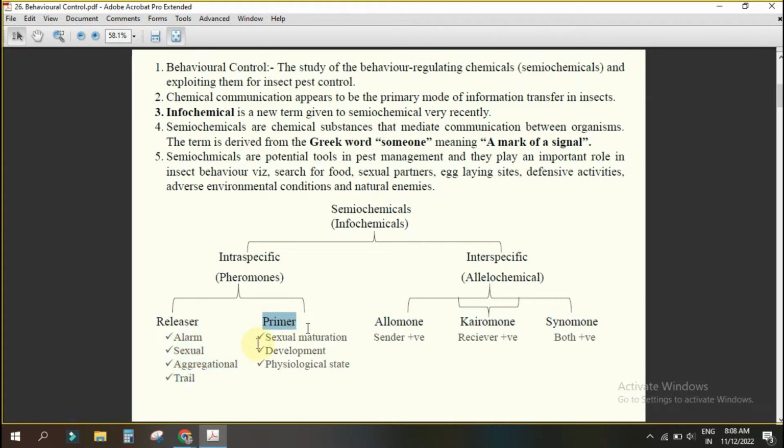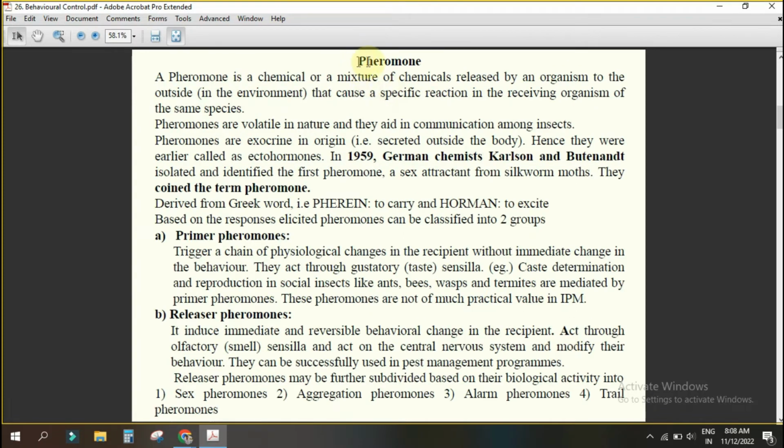Sexual maturation, development, physiological state, some growth, reproduction. They are maintaining these things. That is the primer one. Understanding? Yes, sir. Now coming to the allelochemical: allomone, kairomone, synomone. These things we'll discuss in line with the slides. So now coming to pheromone.